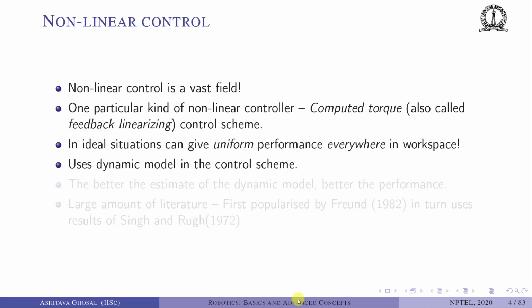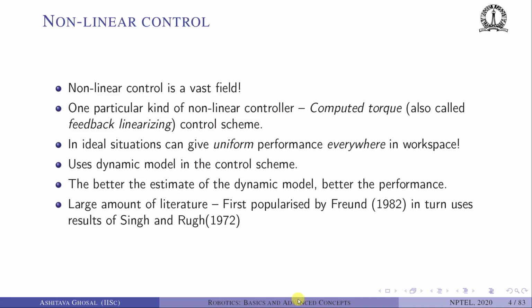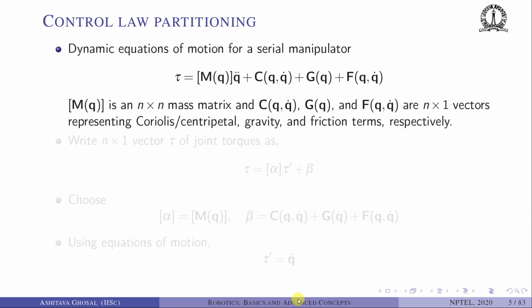So we need to know the terms in the equation of motion, basically mass matrix, Coriolis, centripetal term, gravity term, and so on. And I will show you the better the estimate of the dynamic model, the better will be the performance. There is a large amount of literature on this computed torque control scheme. The first results were in 1972, but it was really popularized by Freund in 1982.